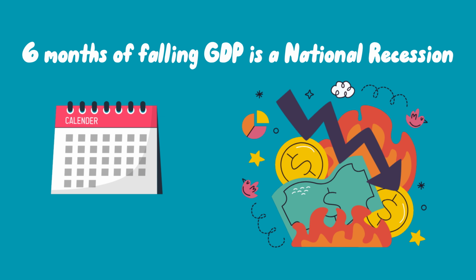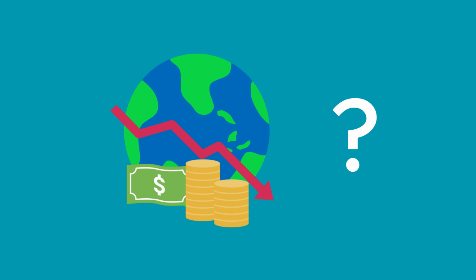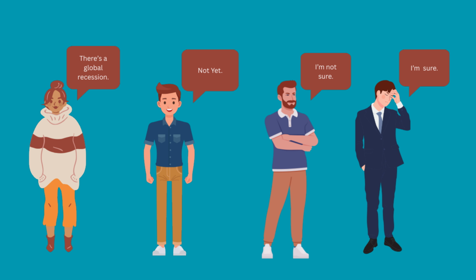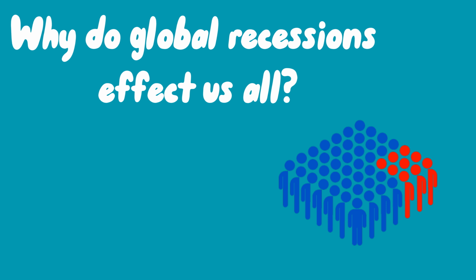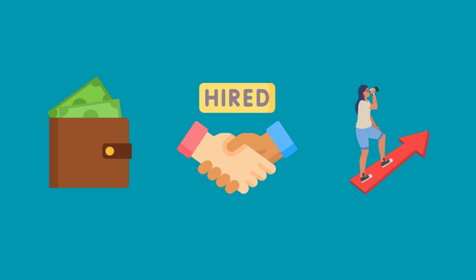Here's the catch. For a single country, a recession is usually defined as 6 months of falling GDP. But for the whole world in a recession, there isn't one simple rule like that. It's a mix of signals, which is why people sometimes argue about whether the world is really in a recession. And why do global recessions affect us all? Because when it happens, it hits your wallet, your job, and your future.